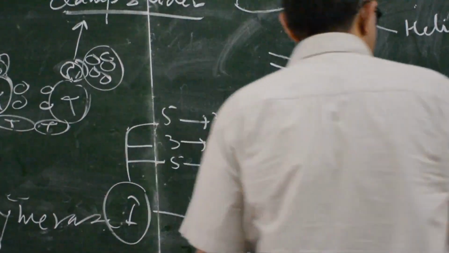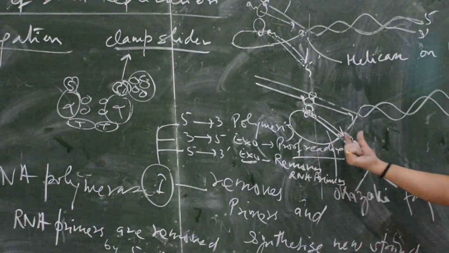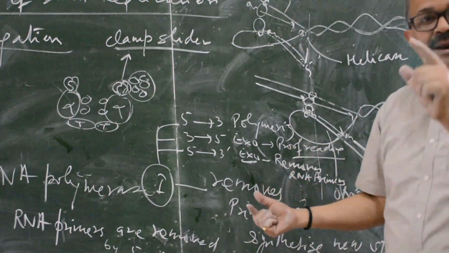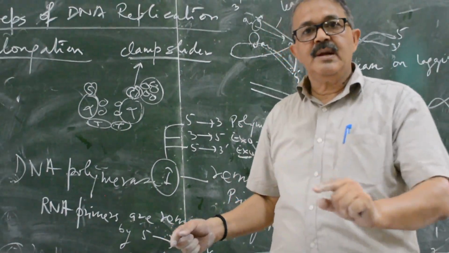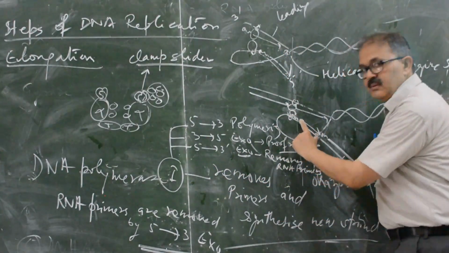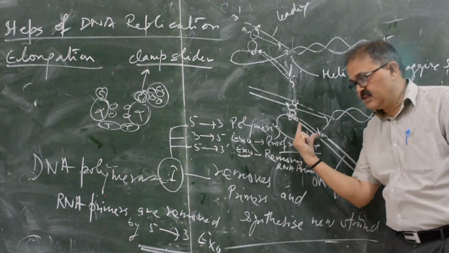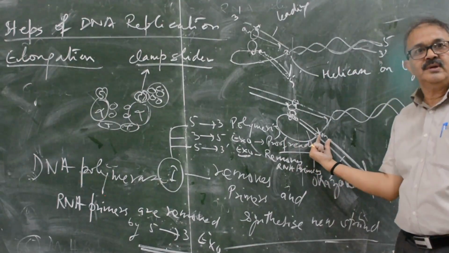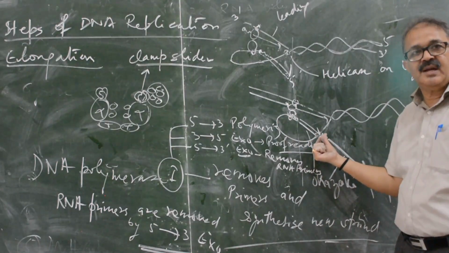RNA primers are here, RNA primers on the lagging strand. Many of the RNA primers are there, but they will not be removed all at once, one by one. When another Okazaki fragment is going to be synthesized, the RNA primer is removed, and it will be filled up by the polymerization of DNA polymerase 1.